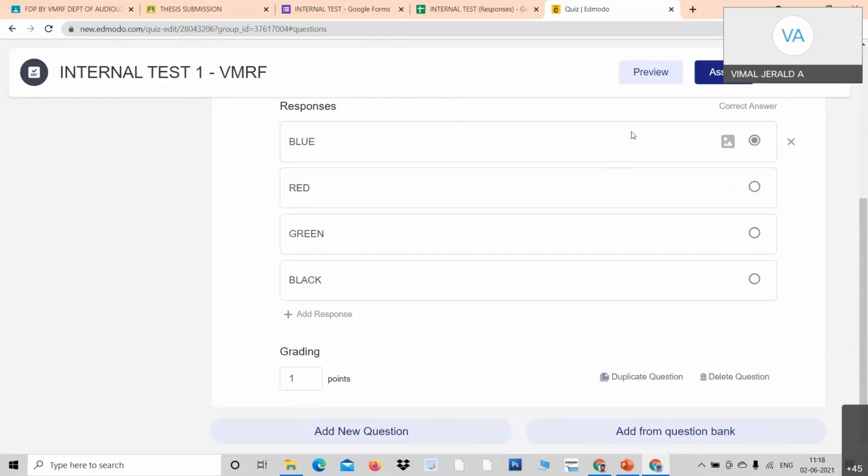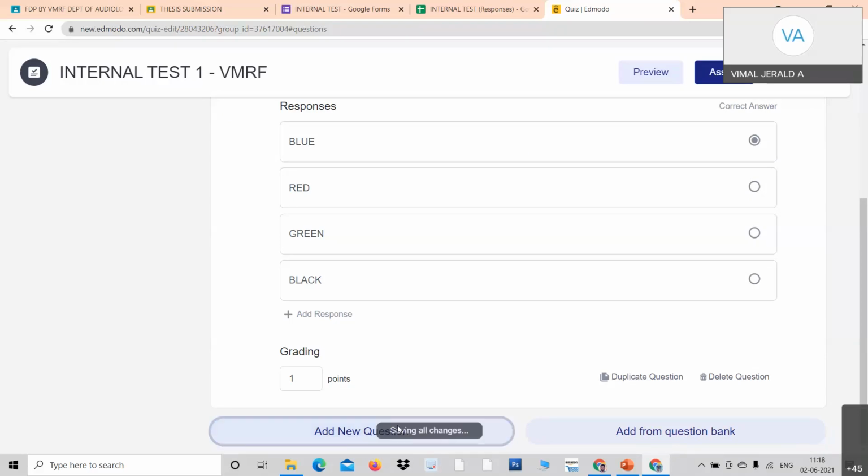If you want to have the same type of question, you can duplicate the question. See, look at here at the bottom, you have a duplication option also. Or you can delete the question. Right, I have the option at the bottom, add new question or add from question bank. I just would like to have a new question. I just click add new.